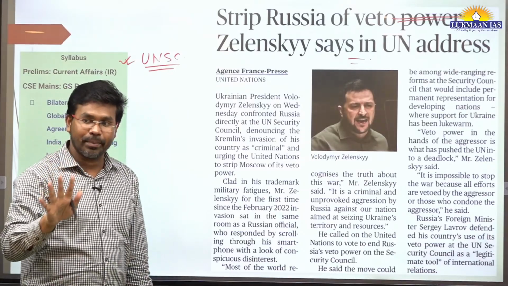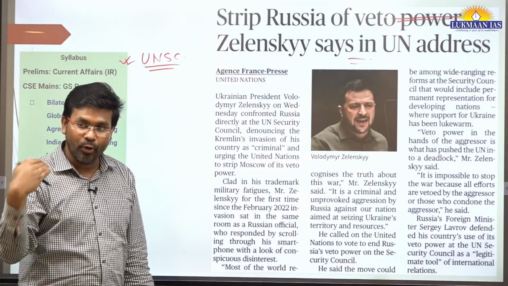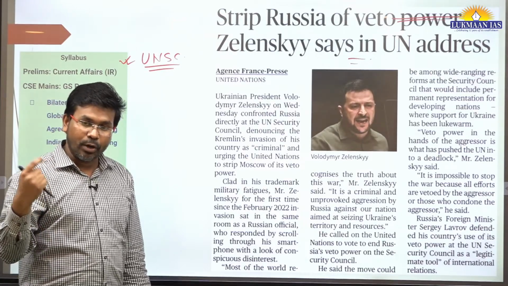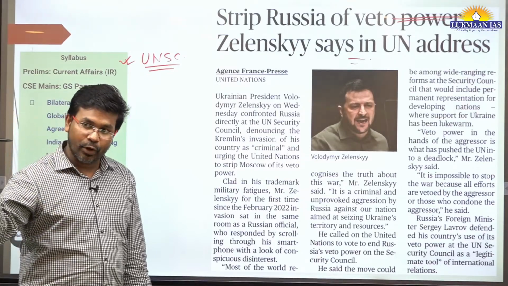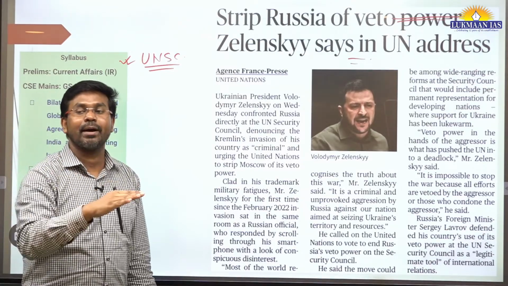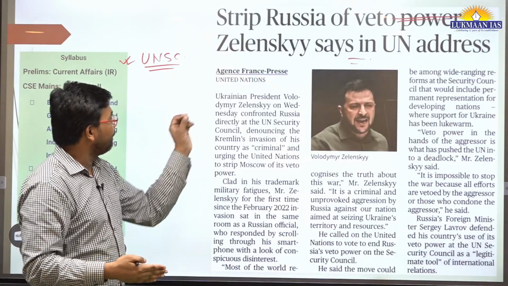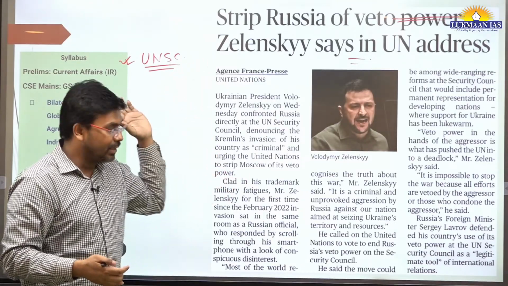In the UNSC there are 5 permanent members and 10 non-permanent members, and the non-permanent members keep on rotating; they come from the United Nations General Assembly and become part of it.